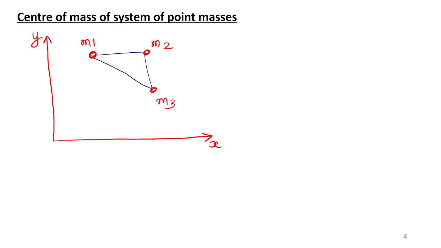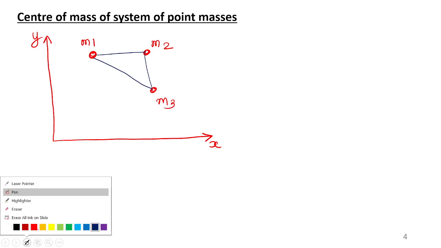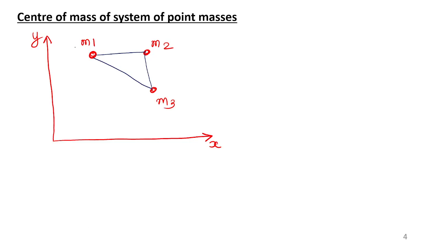We know the position of each point mass. M1 is located at the point x1, y1. That is why I have drawn the x-axis and y-axis. M2 is located at x2, y2.